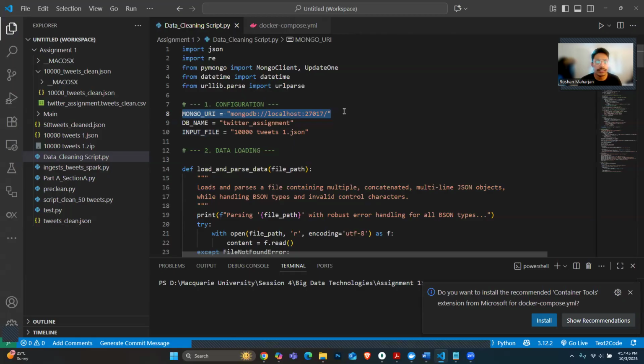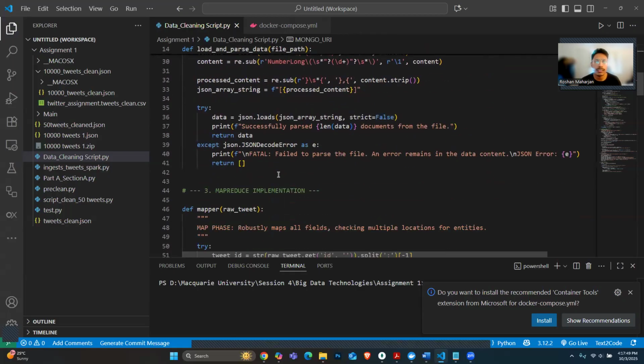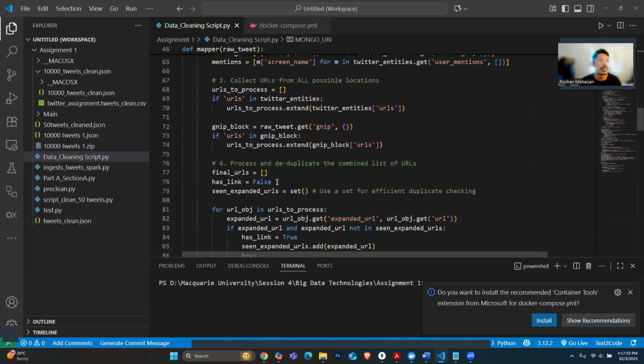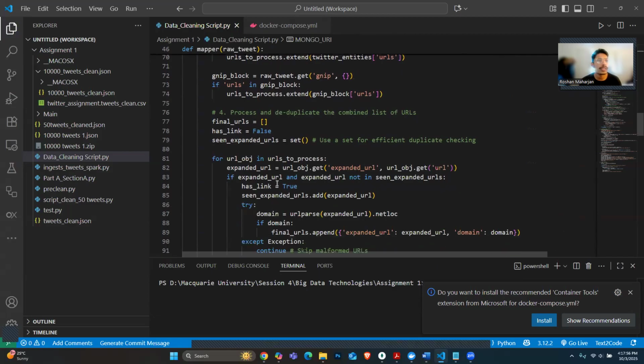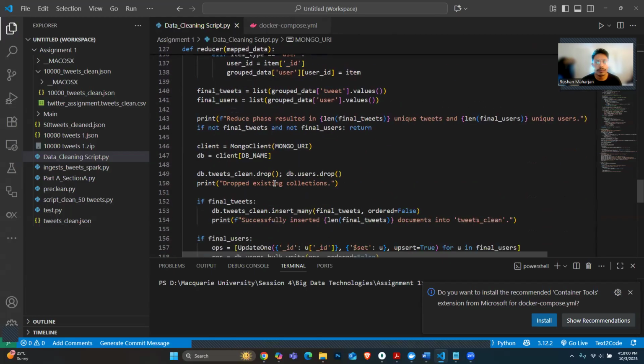And I have connected to MongoDB using this URI. This is a script that will clean out all the necessary things as required by the part A data curation pipeline task. So this is the script.